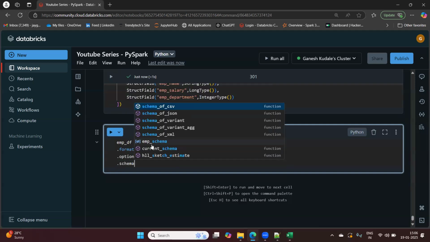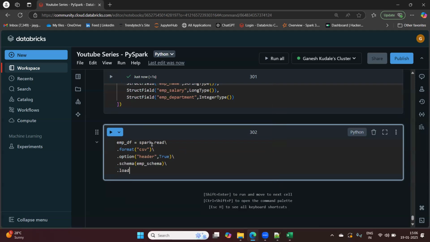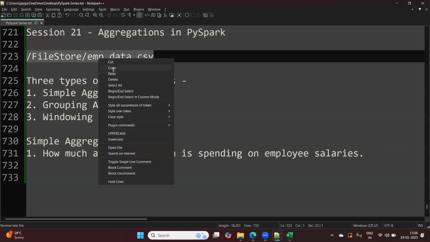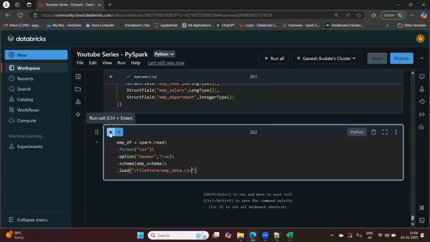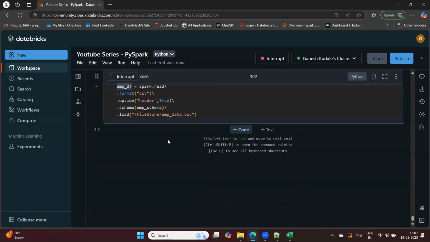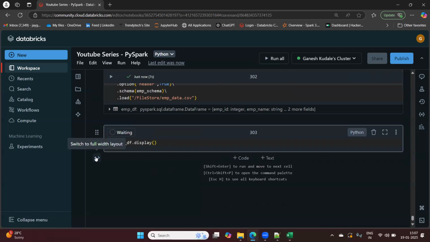Schema is employee schema. And then load the file path. Let me copy this file path. Let it create, and let me try to display this as well.